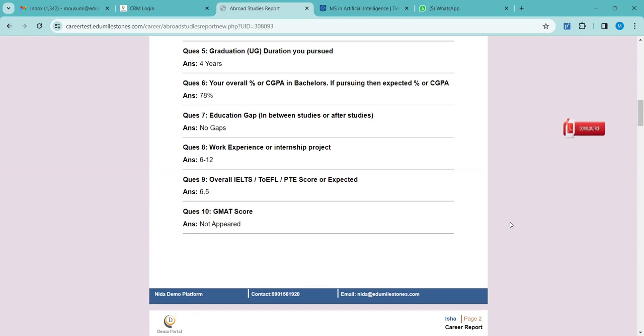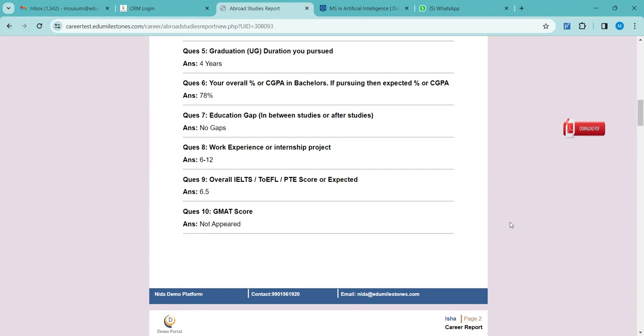We are now talking about the student's landing page link only. It is given to the student, and the student will only do the profiling. There are some cases where the student is not able to do it, then we have to fill it up.